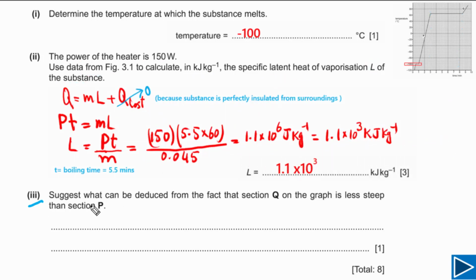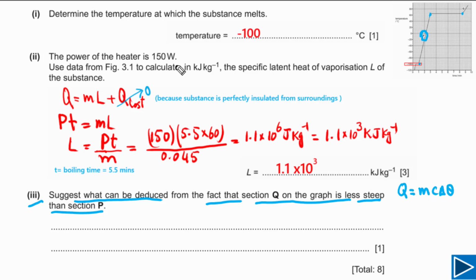For the last part, the question is asking us to suggest what can be deduced from the fact that section Q on the graph is less steep than section P. So first of all, let's try to understand specific heat capacity. The specific heat capacity of the liquid we can calculate in this region, from here to here, and the specific heat capacity of the gas we can calculate in this region. Now, first of all, let's write down what specific heat capacity is. Q is equal to mc delta theta, where delta theta is the change in temperature.